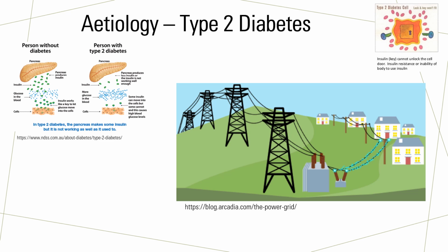Imagine the high levels of insulin blowing out the fuse box of a house. Even though there is enough power being supplied by the power station, the lights and appliances in the house will no longer work because power cannot get through the broken fuse box.